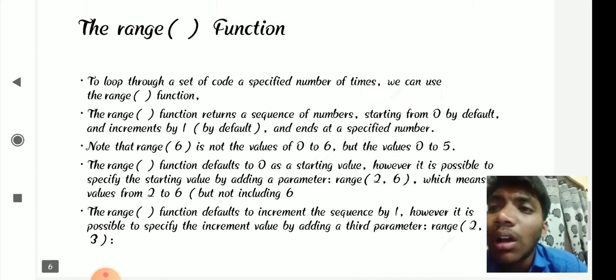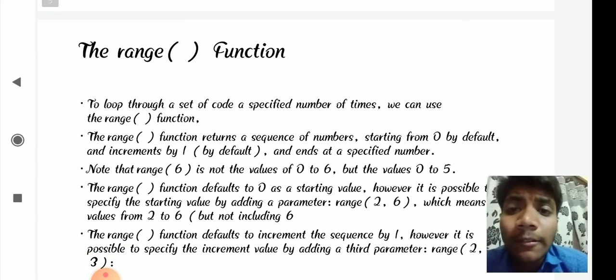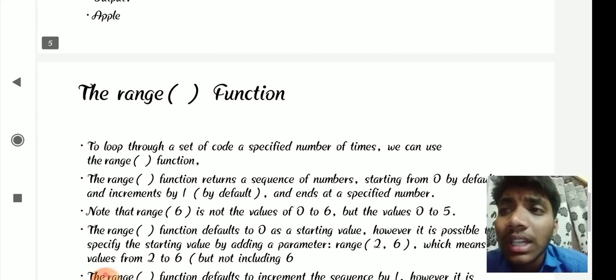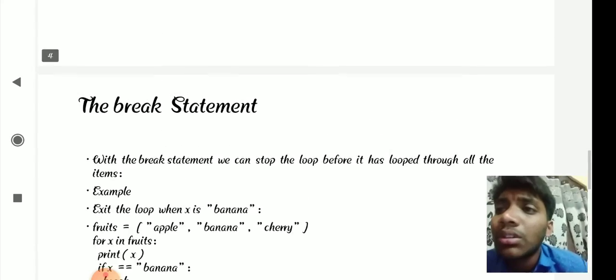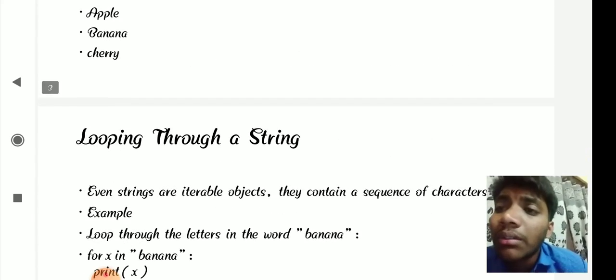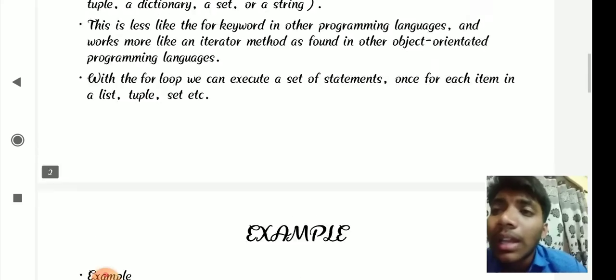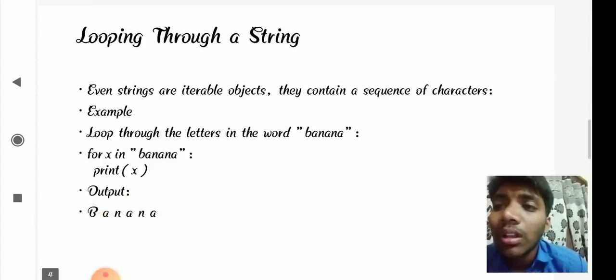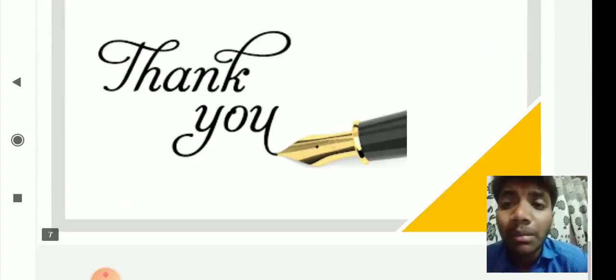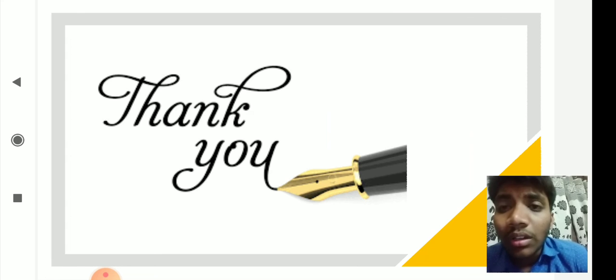So this is how for loops are used in different ways. They can be used with the range function, with the break statement, and for looping through a string, and in many other ways. This was a small presentation by me, a concept video on for loops in Python.